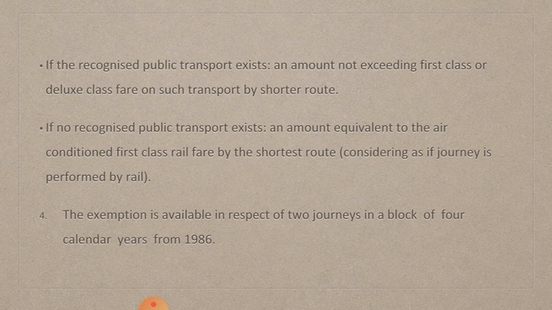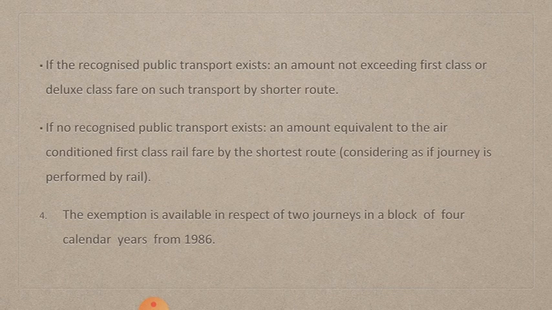Next, the fourth condition is, the exemption is available in respect of two journeys in a block of 4 calendar years from 1986. That means in 4 years they can travel only 2 times.